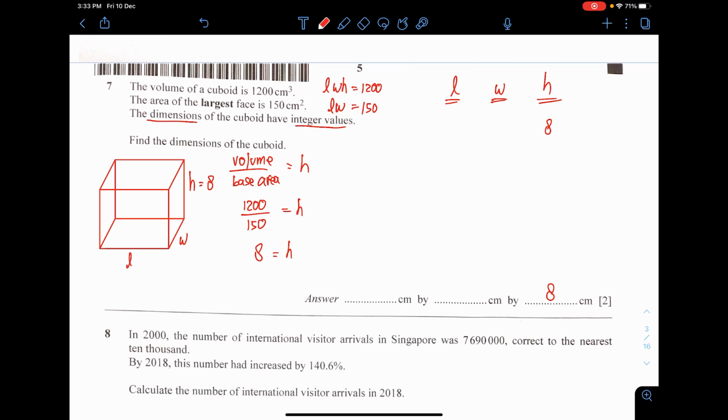Let's look for the length and the width first. 150 here. Okay, I want to break this down using prime factorization. Okay, let me get my calculator. Okay, so 150 is 2 times 3 times 5 squared. Okay, I need to put it a little bit down here, with more space. Alright, then 1200. I don't know whether I'm actually going to need to use this, but you know, might as well.